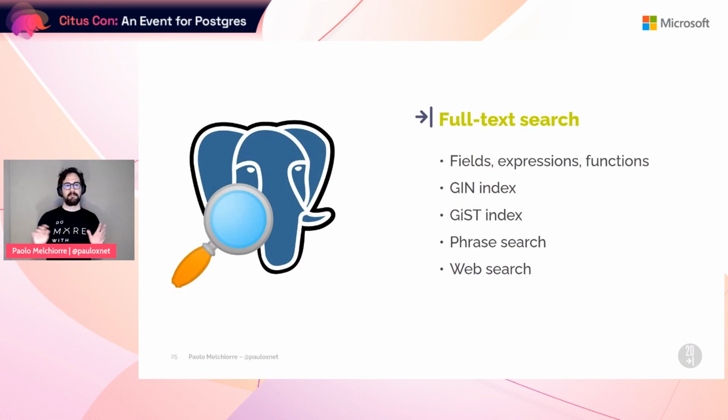Since then, I've written an article and given more than one presentation on full text search with Django and Postgres. So I skip the implementation details now. But the Postgres supporting module has specific fields, expressions, and functions for full text search. If your Postgres version is recent enough, you can also use specific indexes, phrase search, or web search style.